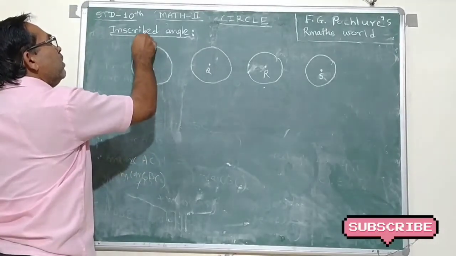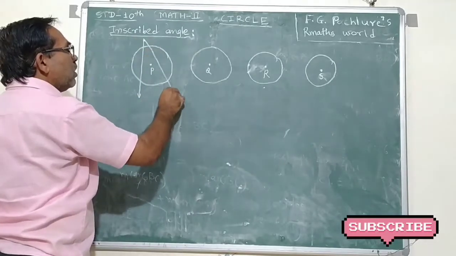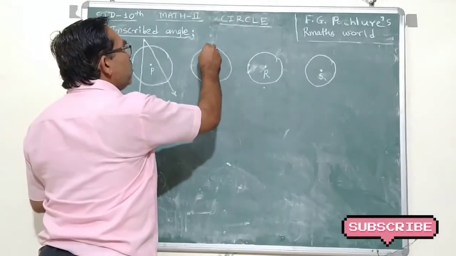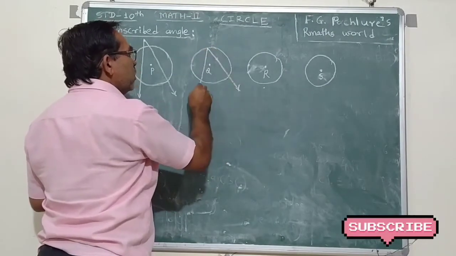Here, the vertex of this angle is out of the circle. In this figure, the vertex of the angle is on the circle,